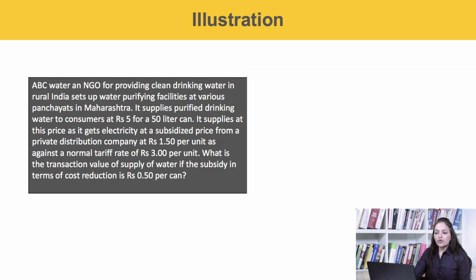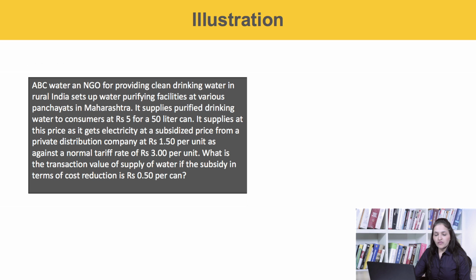It supplies purified drinking water to consumers at 5 rupees for a 50-litre can. It supplies at this price as it gets electricity at a subsidized price from a private distribution company at rupees 1.50 per unit as against a normal tariff of 3 per unit.